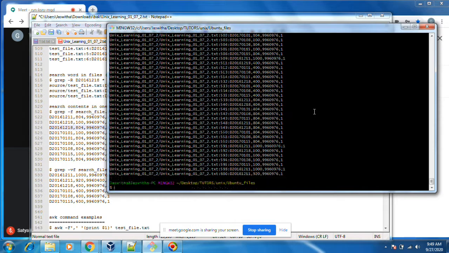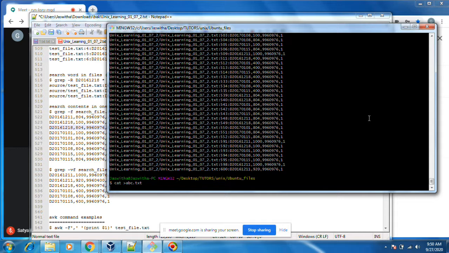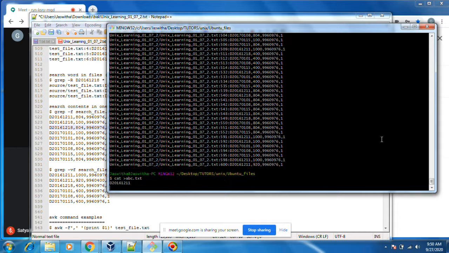Okay, next one is file. I want to grep based on a file. Now my search word is, suppose, this is my search word. cat greater than any file, suppose abc dot txt something. You can put a number of words.